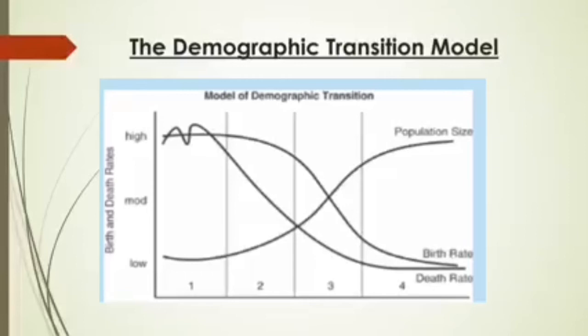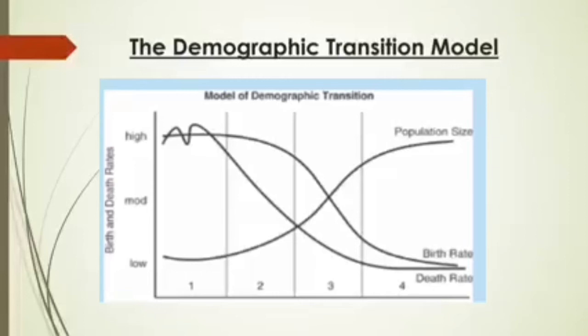Large families were taken as a matter of pride at that time. That is why farming was a main occupation, and people preferred to have more children so that they could work with their families in the farm to generate more income. That is why the death rate is also high, due to high infant mortality rate.